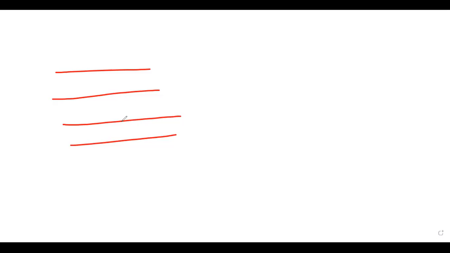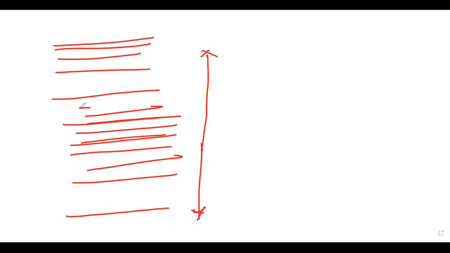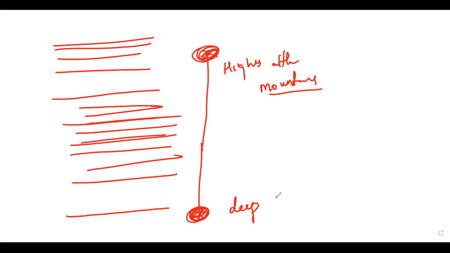Generally, at higher altitudes and lower altitudes, at higher altitudes there will be fewer layers, but at the lower altitude there will be many layers on top of that particular region. Higher altitude means the mountains, and here is the deep sea, which is very low, the very bottom. So what is the difference between those two things?